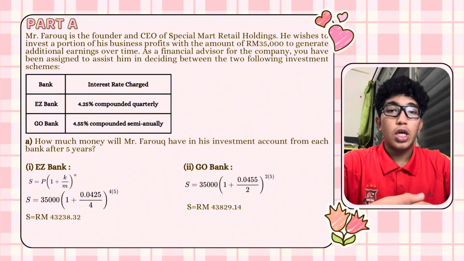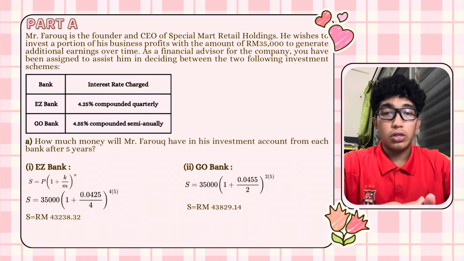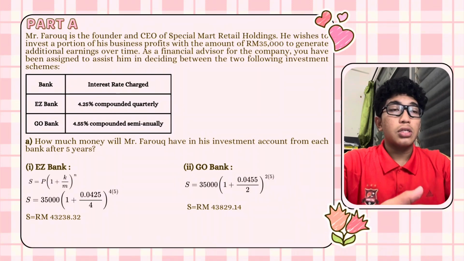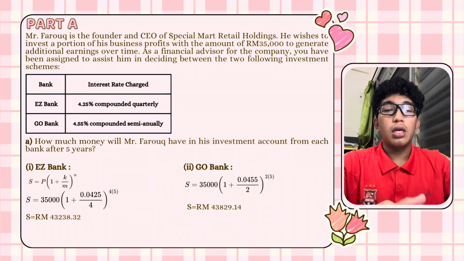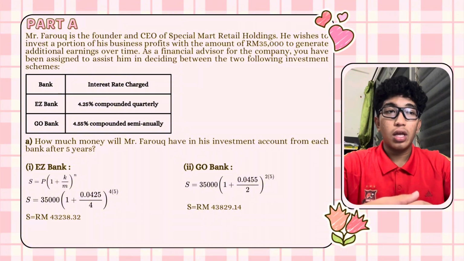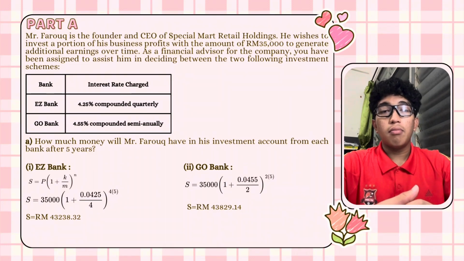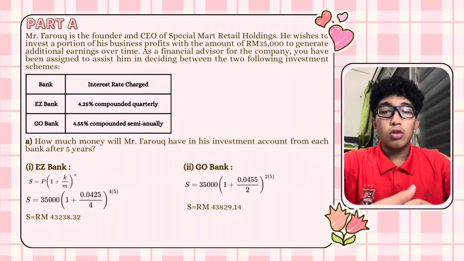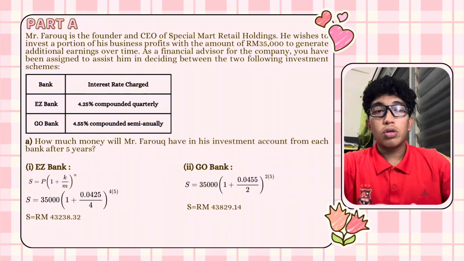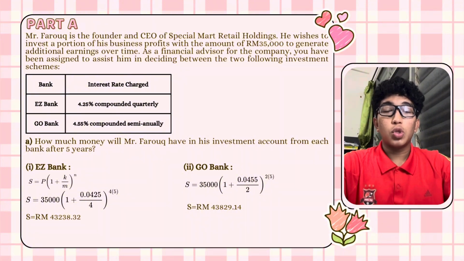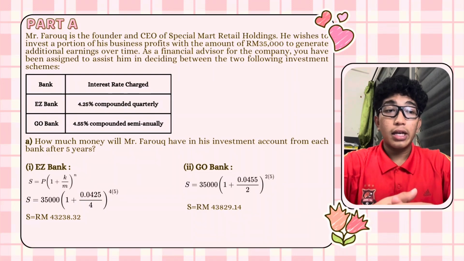So, for question A, we have to use the compound interest formula because in this question, there is no repeated action. The formula is S equals P, open bracket, 1 plus i, close bracket, to the power of n. For Easy Bank, the principal is 35,000 ringgit, the rate is 0.0425, the time is 5 years and the m is 4 because it says compounded quarterly. We substitute into the formula, so the final answer will be 43,238 ringgit and 32 cents.